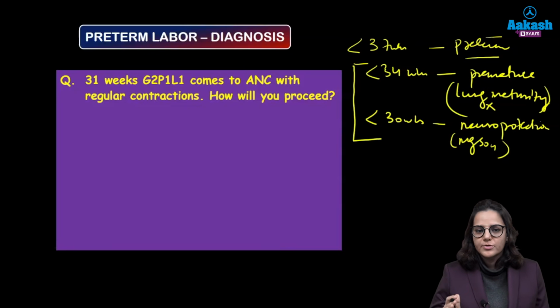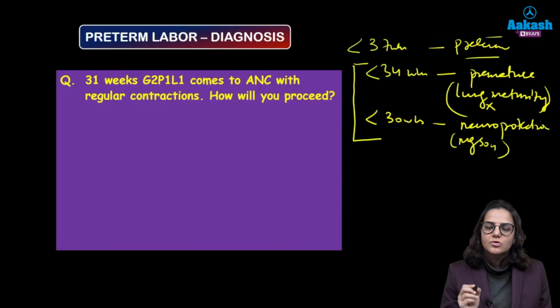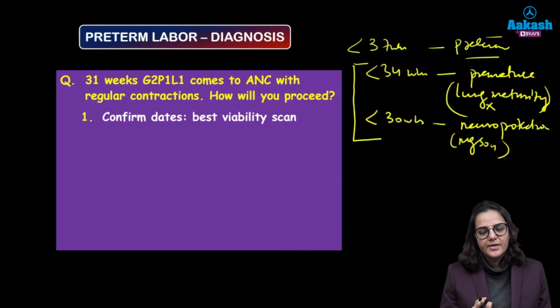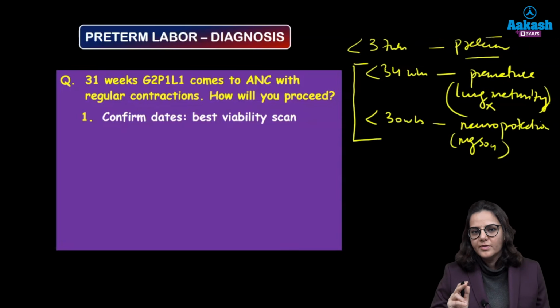So how are you going to proceed? She is at 31 weeks. So first of all, we have to be sure of her dates because we need to confirm her milestones, right? So what is the best thing to confirm her date? It is her viability scan. Many women are not sure of their last menstrual period, so the viability scan done at 7 to 9 weeks is the best ultrasound through which you will calculate and confirm the dates.